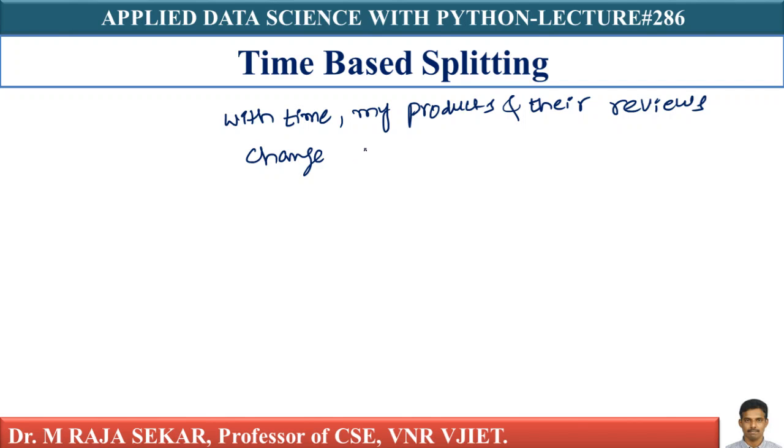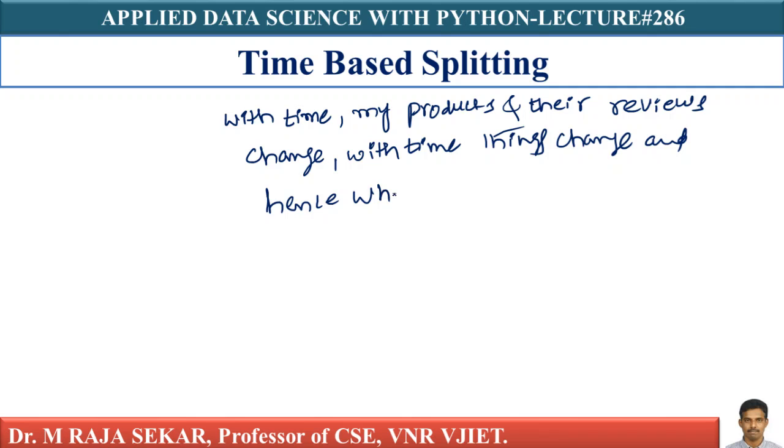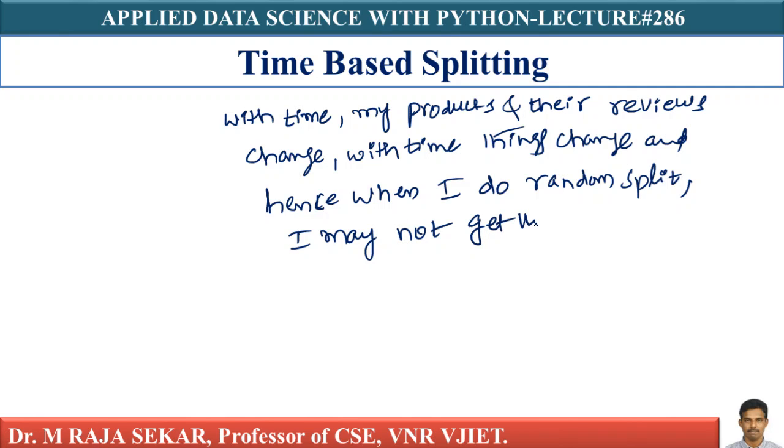With time, things change, and hence when I do random sampling, random split, I may not get the best value, isn't it? So let's take the time domain.